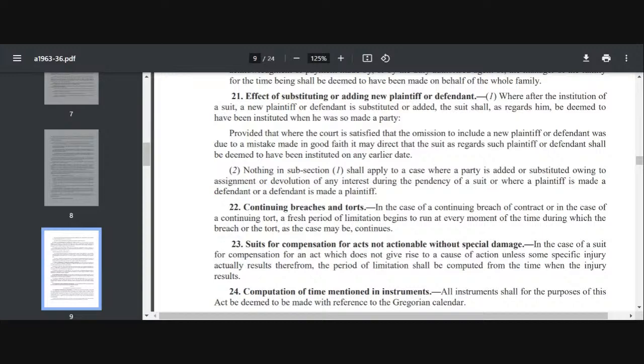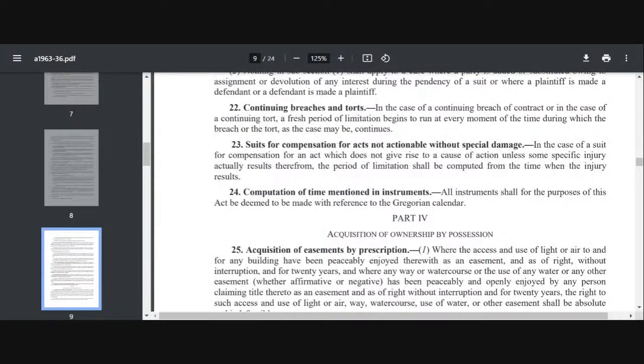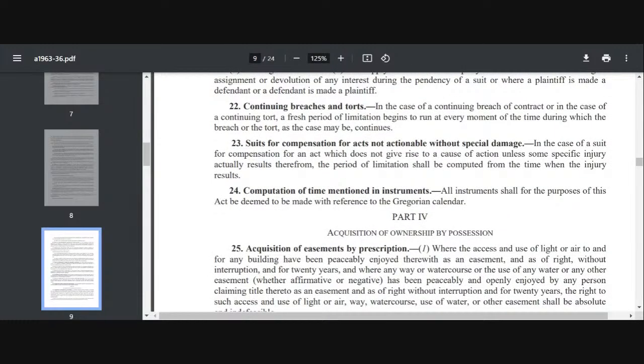Come to 23, suit for compensation for act not actionable without special damage. So in cases of suit for compensation where there is a specific injury or you get a special damage, the period of limitation will be computed from the time when the injury results, right? So here it is talking about compensation. In an ordinary case, when does time usually begin to run? From the commission, when the wrong was done.